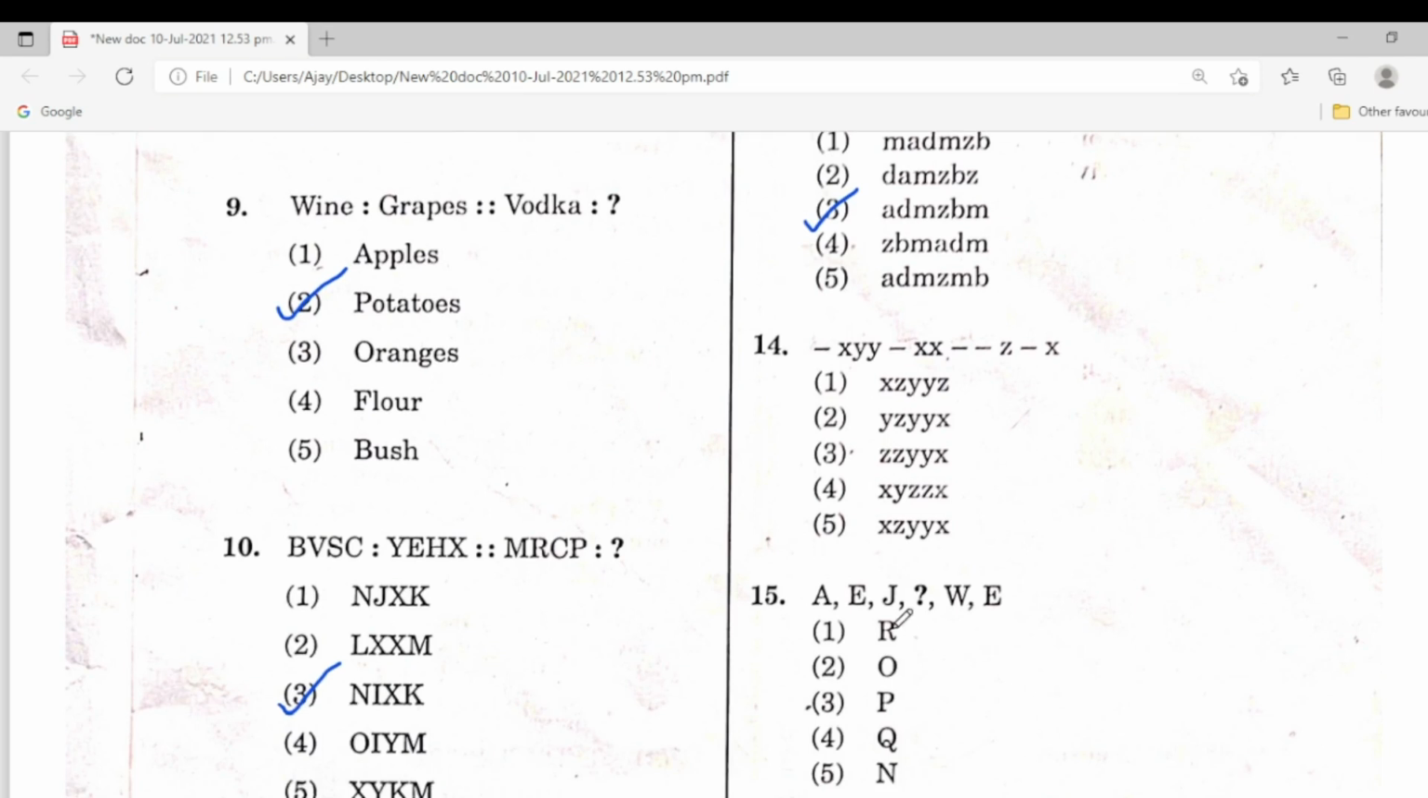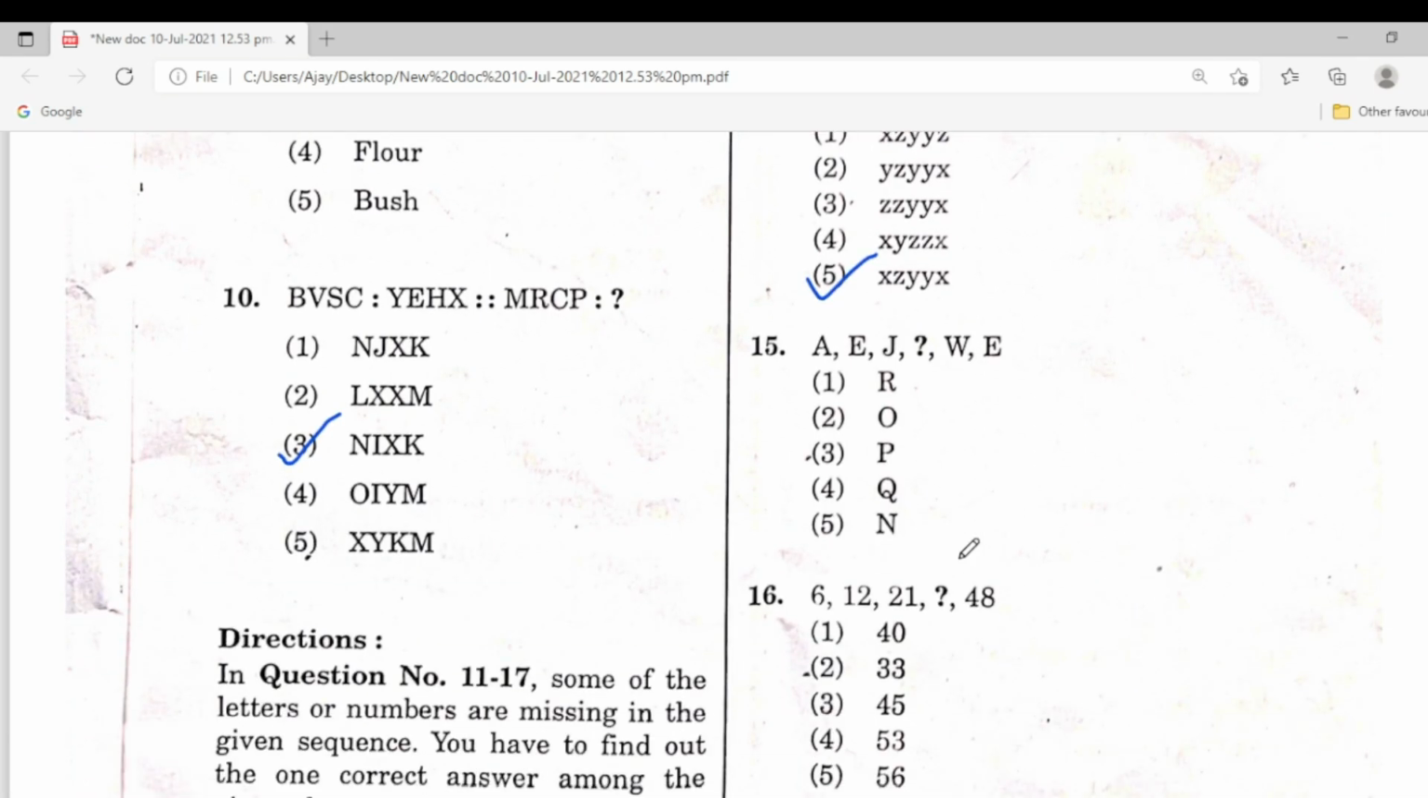14th one here, the 5th one is the right answer. And next one, 15th, A, E, J, W, E. Say A after E, here the missing letters are B, C, D. Three letters missed here. And E, J, between them F, G, H, I. Here four letters missed. So next one here, a 5 letters difference is there. 15th one, the third one, P is the right answer.